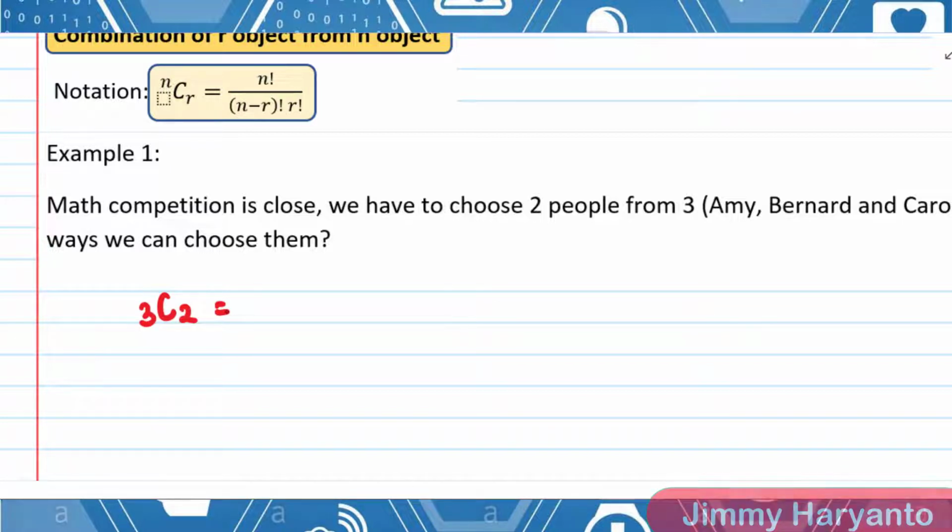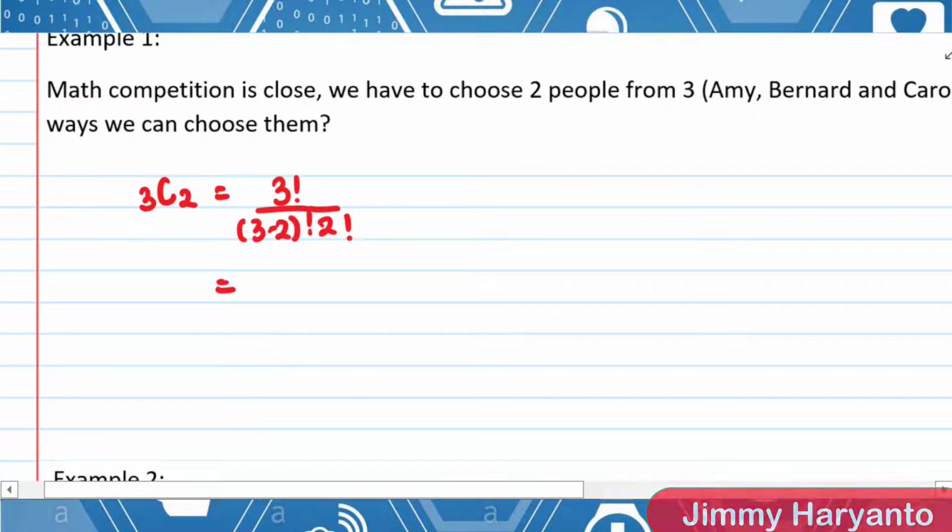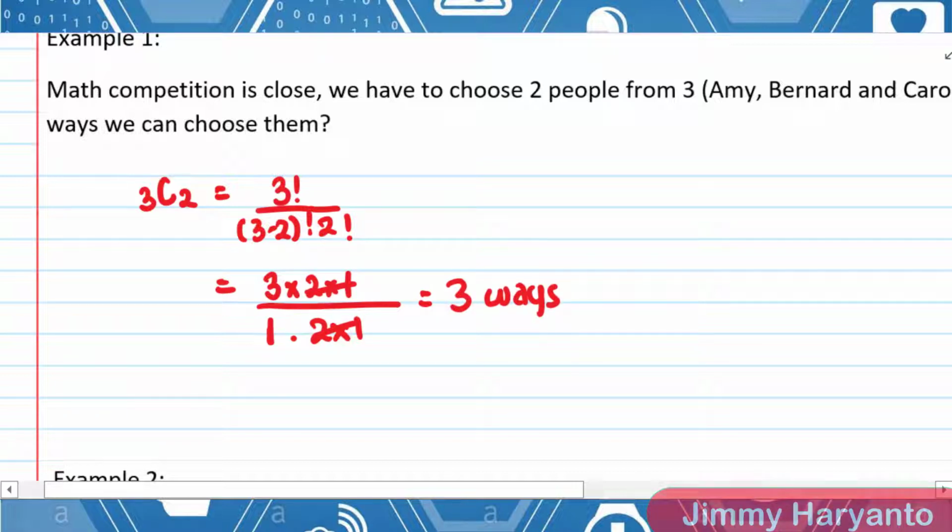So 3 factorial over (3 minus 2) factorial times 2 factorial. If you don't use your calculator, you calculate it like this: 3 times 2 times 1 over 3 minus 2, which is 1 factorial, times 2 times 1. So the result will be 3. We have 3 ways to choose them.